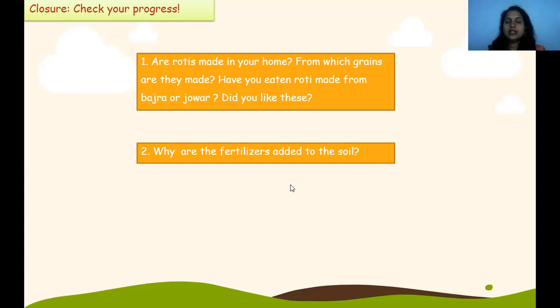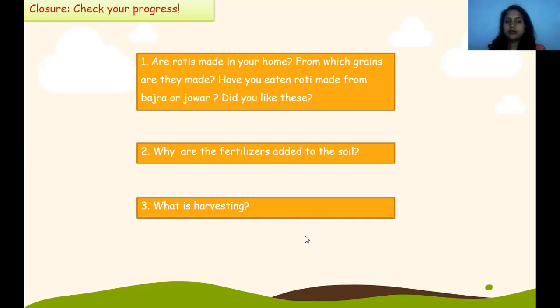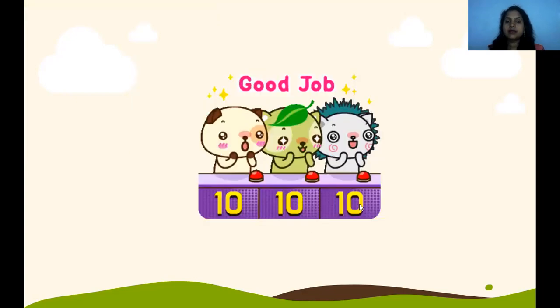Why are fertilizers added to the soil? To improve the quality of the soil so that the crops can grow very well. So what is harvesting? When the crops are ripe, we have to harvest them. That means collecting the crops. This is known as harvesting. Good job.